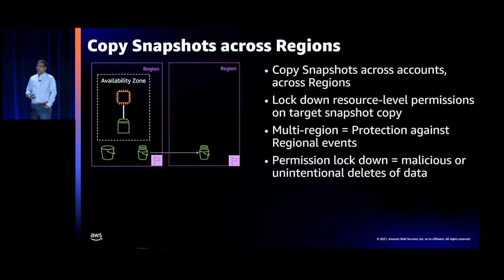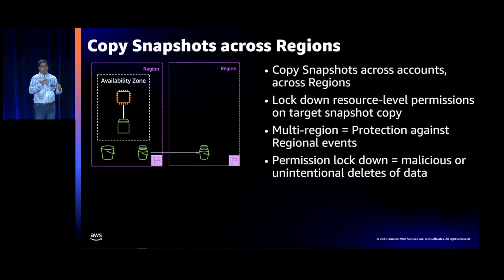So, copying snapshots across regions. This is something that we are seeing become increasingly popular. One scenario customers use is they'll copy the snapshot across accounts and across regions. Then in the second region, they will lock down the resource level permission so that very few, if anyone, has access to that snapshot.